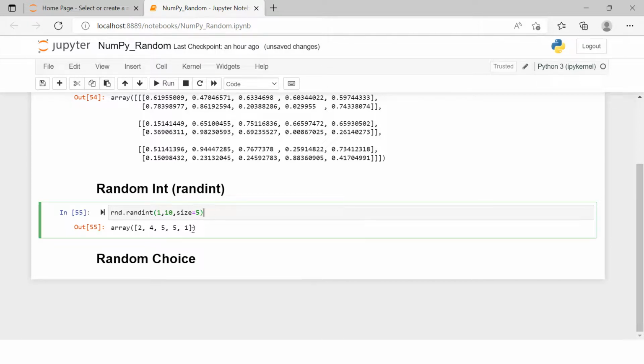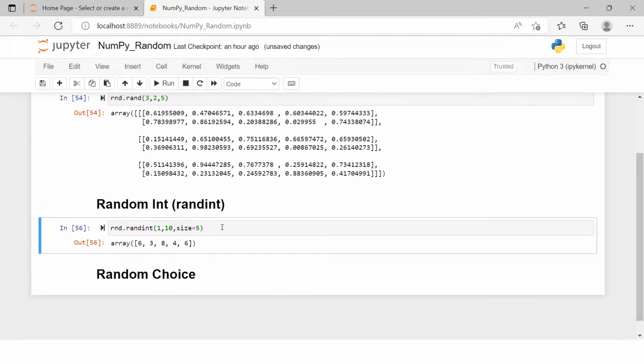So 1 might be included in the array of 5 elements, but 10 will never be included. The lower limit can be included, but the upper limit is always exclusive.